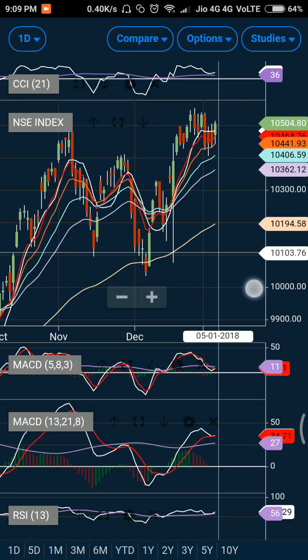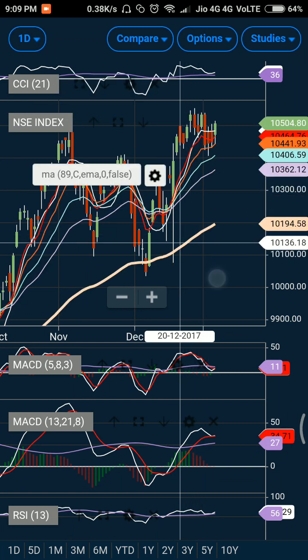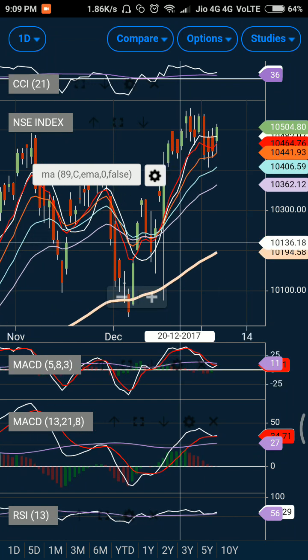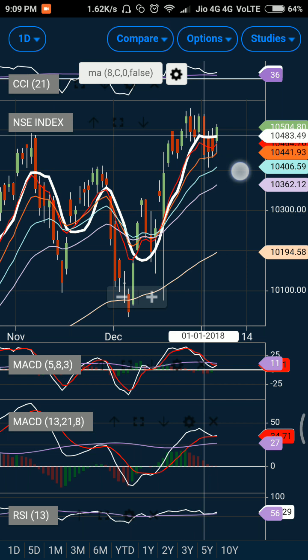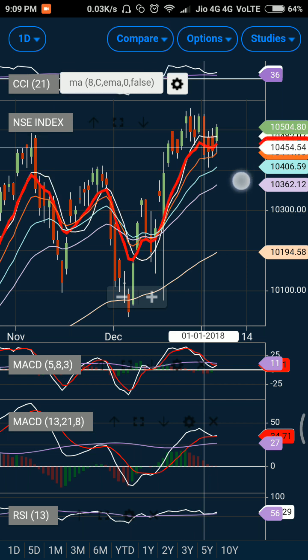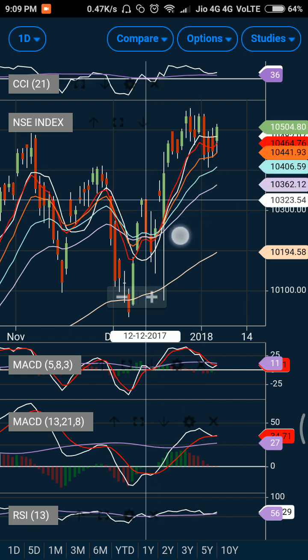So in my past couple of videos, I have been mentioning that the white line, which is the 8-day exponential moving average, could resist the market's up move. As you can see, three back-to-back candles did suggest that the 8-day exponential moving average has a support, and the 8-day simple moving average, which is a white line, has been acting as a resistance for the market.